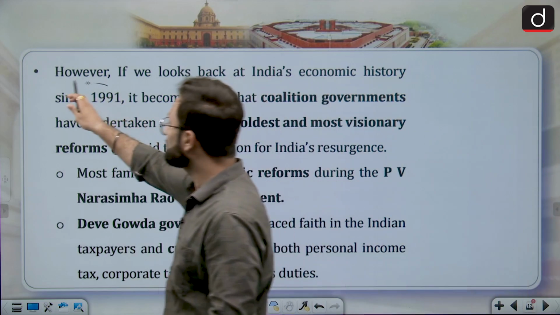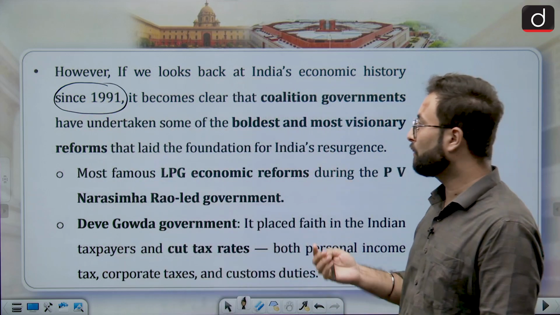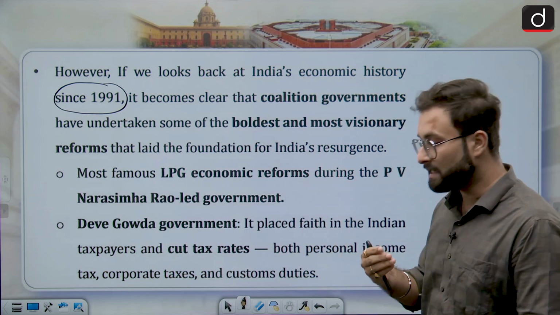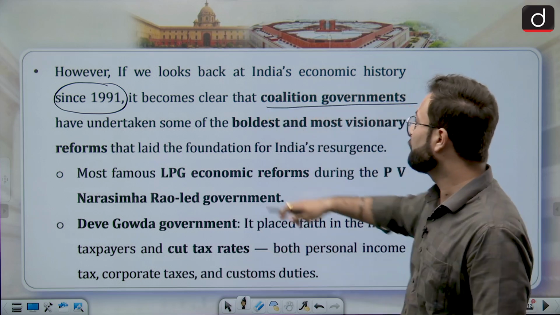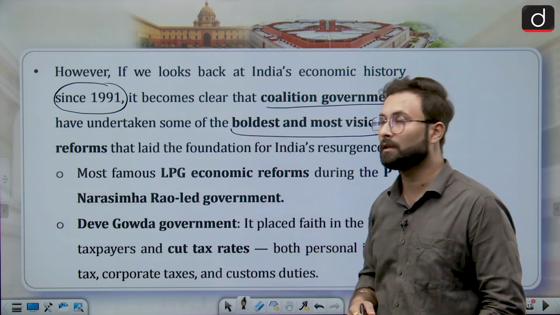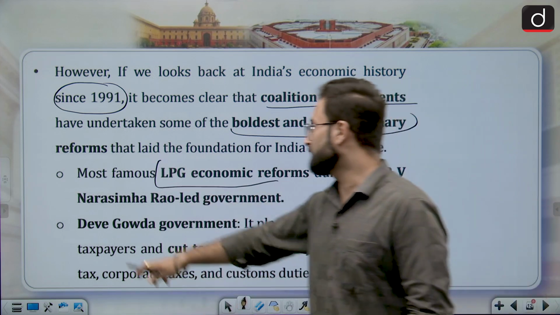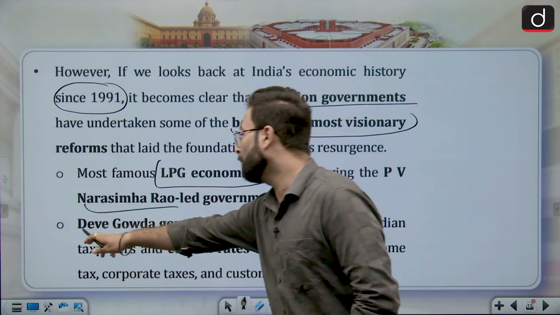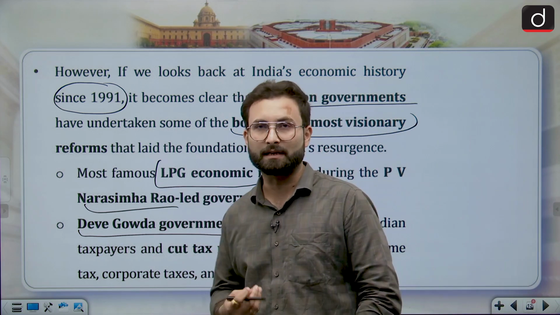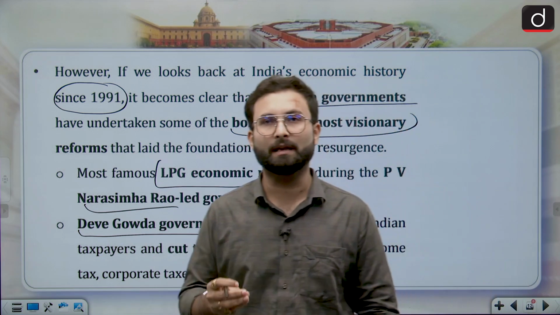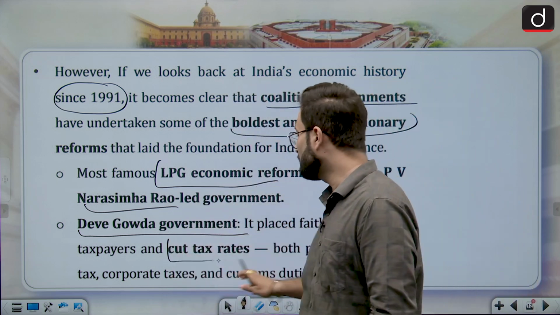Since 1991, this is the time of the coalition government, but yet we have gone for the economic reforms. We have gone for the major economic reforms which have changed the shape of India's economy. Okay, so at that point of time we had a coalition government, but we did take a bold and visionary move with respect to the LPG economic reforms under the leadership of Narasimha Rao. Okay, after that we had the government under Deve Gowda. They have also gone for the tax cut, or cutting in the tax rates, because they had faith in the taxpayers. So they have gone for the cuts in the tax rates.